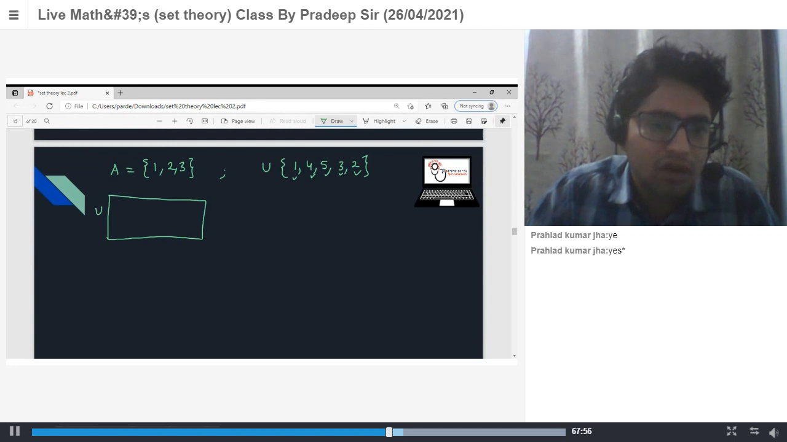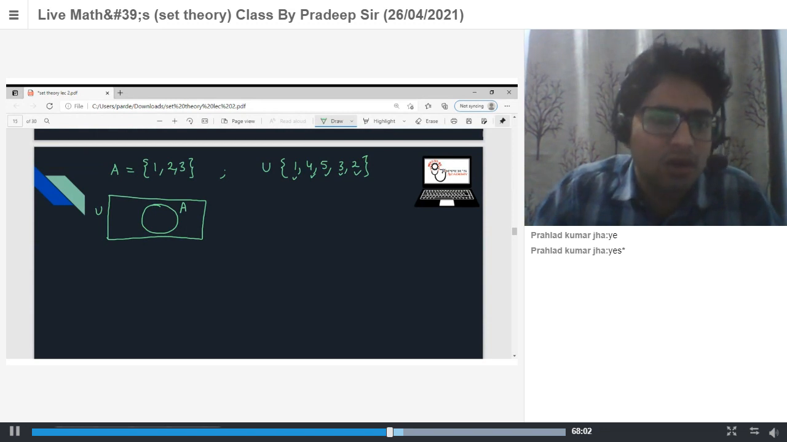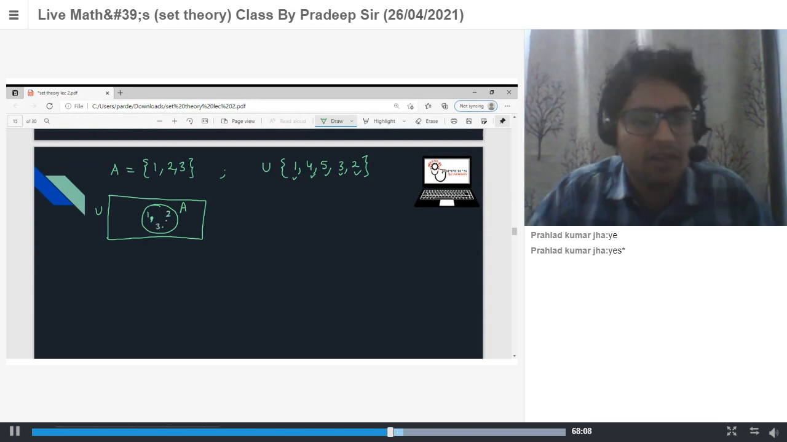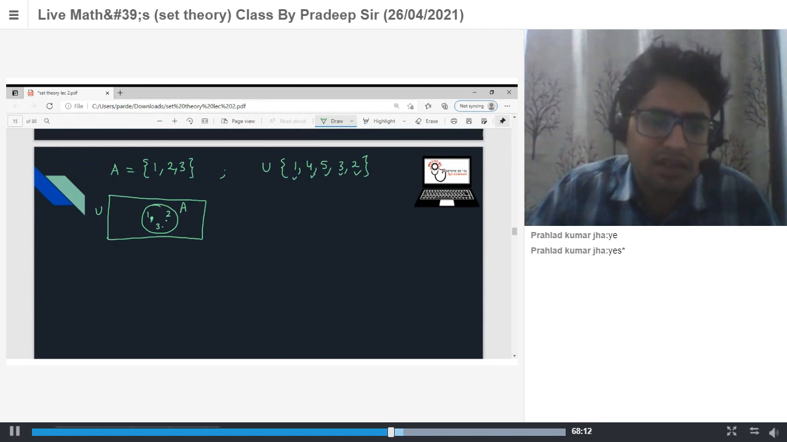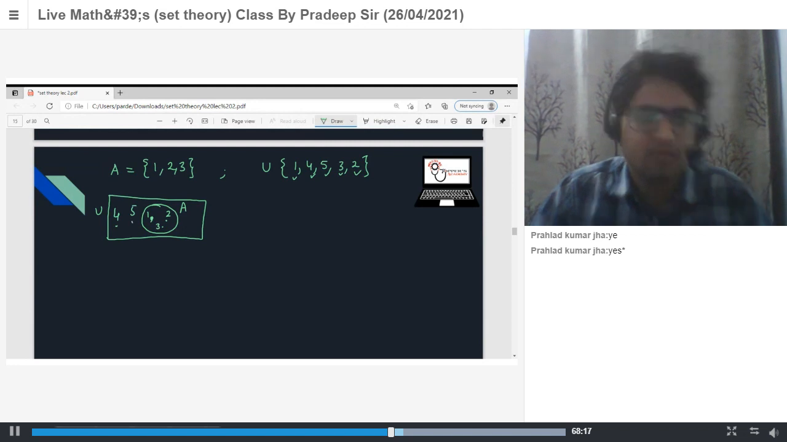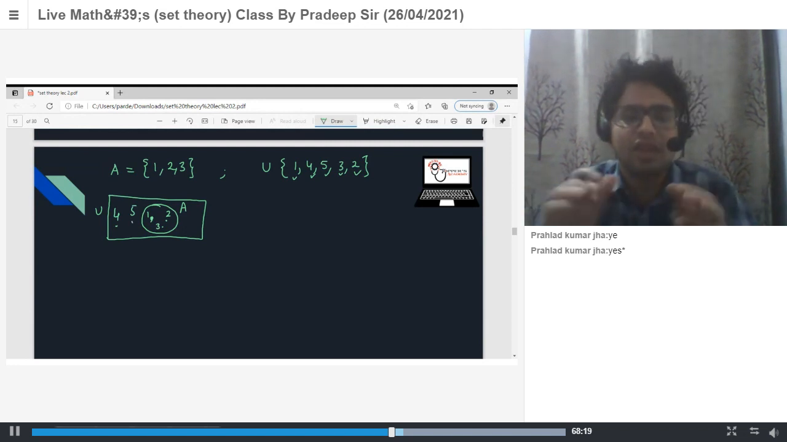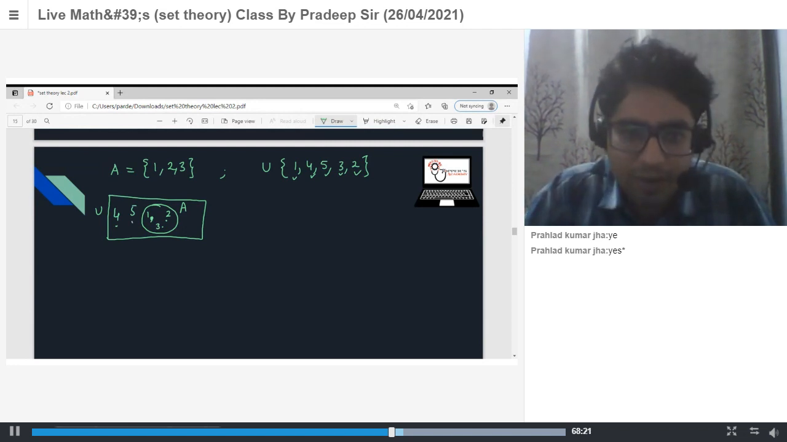Now subsets are denoted like this. This is my set A, and set A contains 1, 2, and 3. So 1, 2, and 3 are here. Now 4 and 5 are outside set A, so you can write 4 here, 5 here. So this is your Venn diagram for the given situation. Okay. Yes, sir.